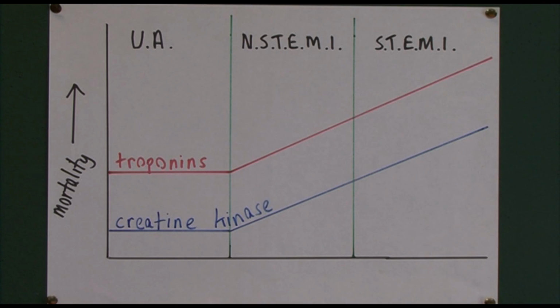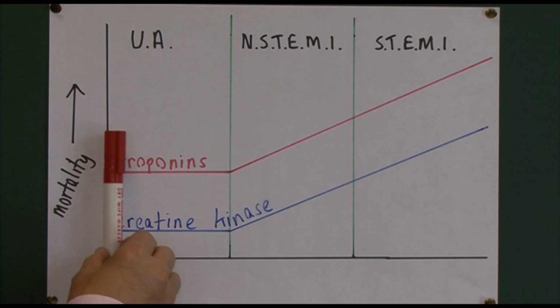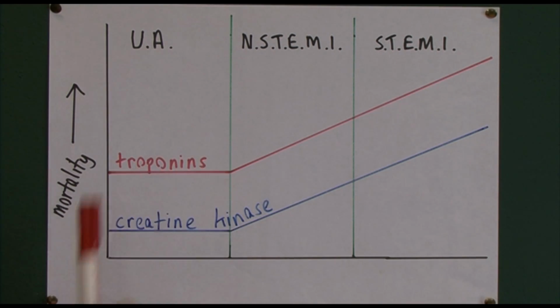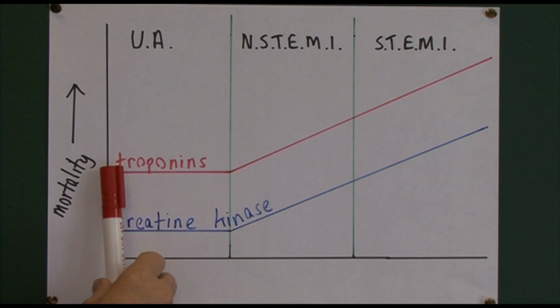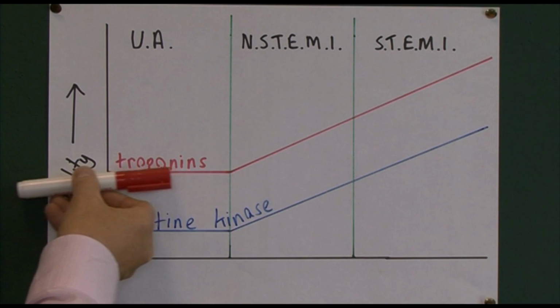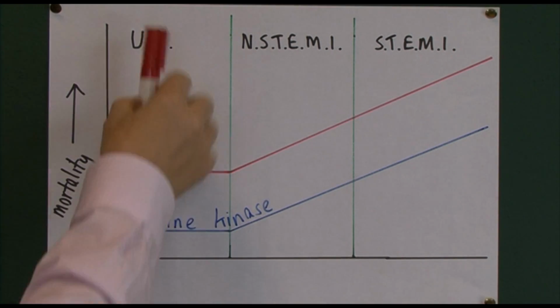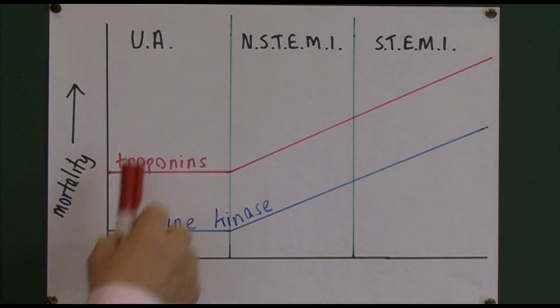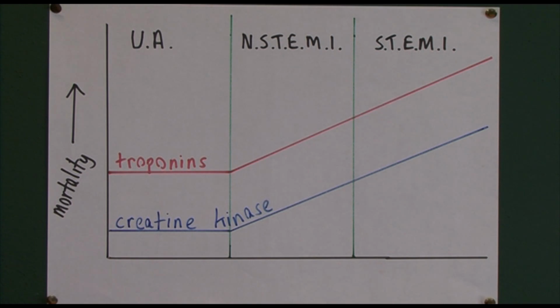So the idea is with creatine kinase and troponins that they're not raised in unstable angina, because this is not associated with myocardial necrosis. It's a component of the acute coronary syndrome because it's caused by vascular occlusive pathology, but it's not associated with significant or really technically any myocardial necrosis. So the troponins are not raised in unstable angina. The patient can still have all the clinical features of acute coronary syndrome, but they won't have ST elevation, they won't have positive troponins. It's the troponin negative acute coronary syndrome.